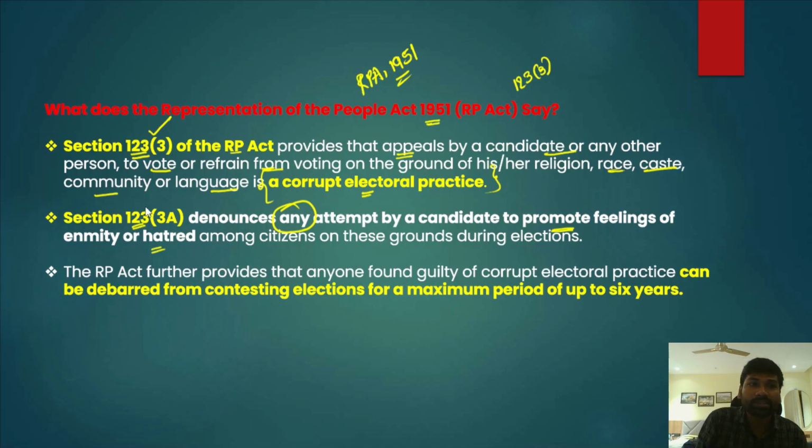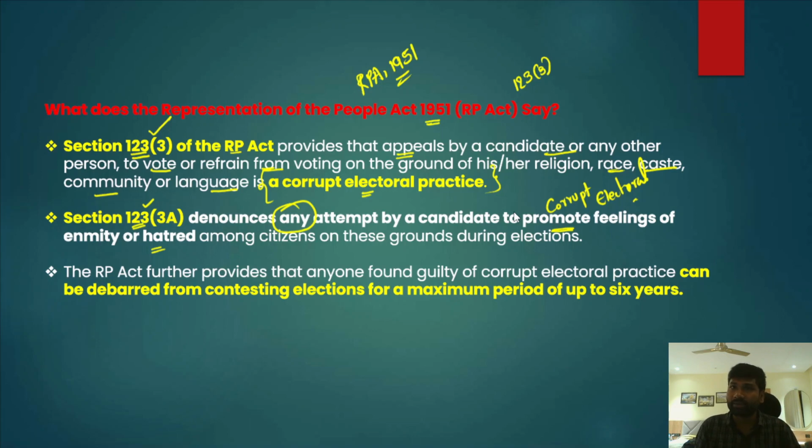This Section 123 3A prohibits the use of all those things to promote enmity among different groups and different individuals. So they also come under corrupt electoral practices, because the edifice of democracy cannot be built on corrupt electoral practices.